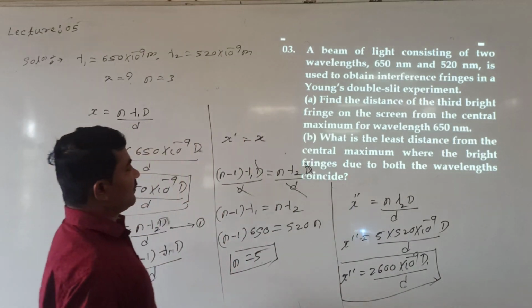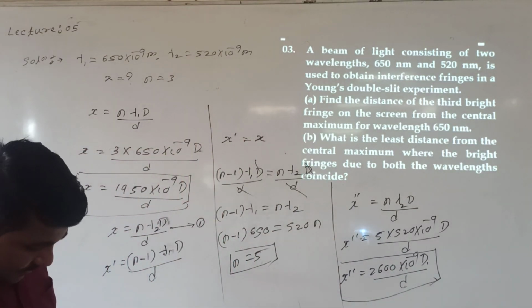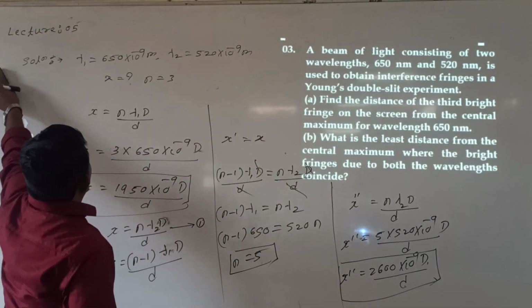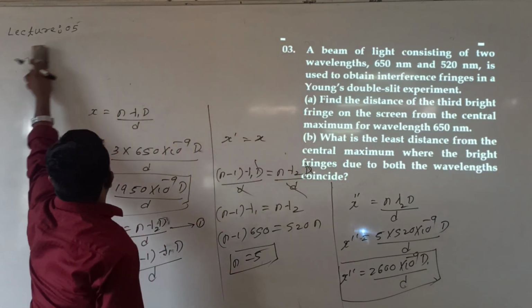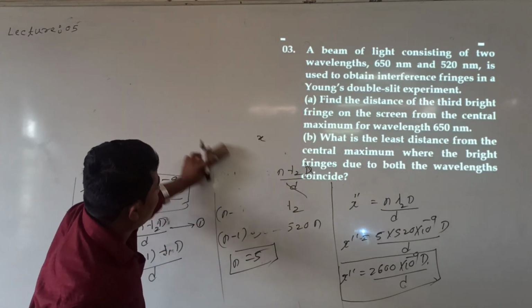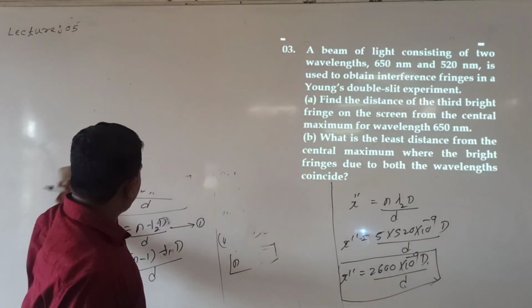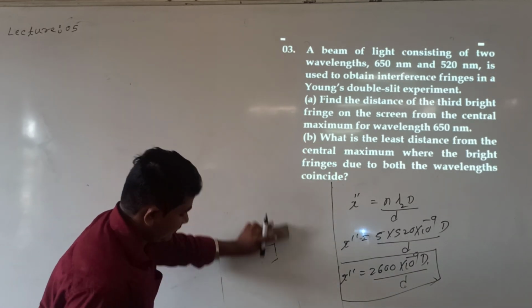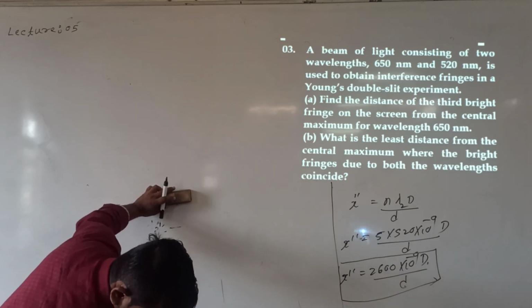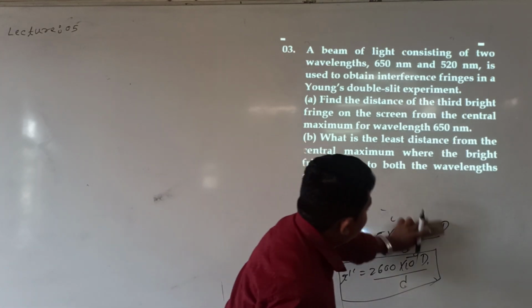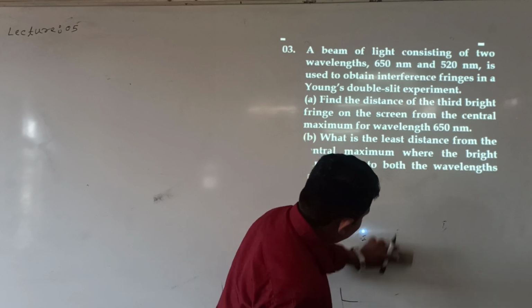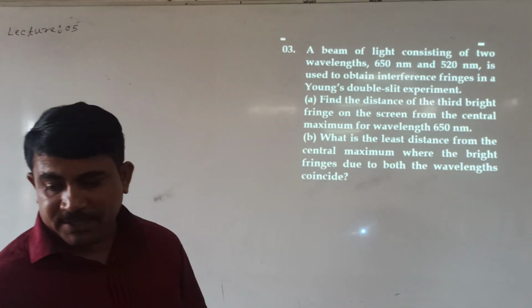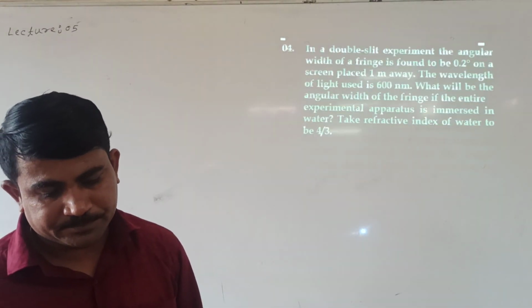Copy it. Let us move to the next numerical. Now numerical number 3 this is. Now let us go to numerical number 4. Shall I take numerical number 4?